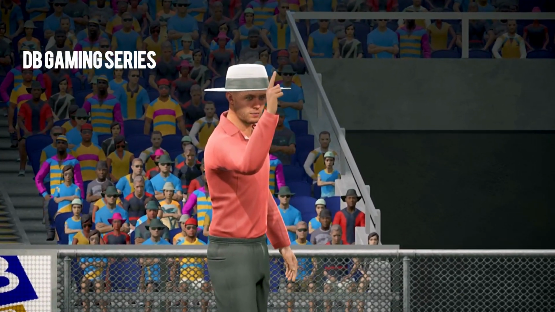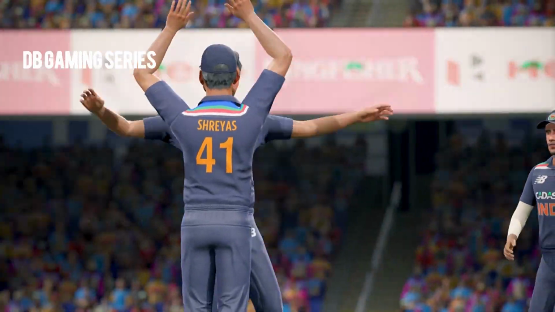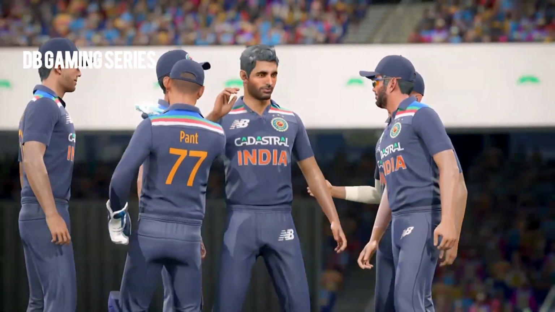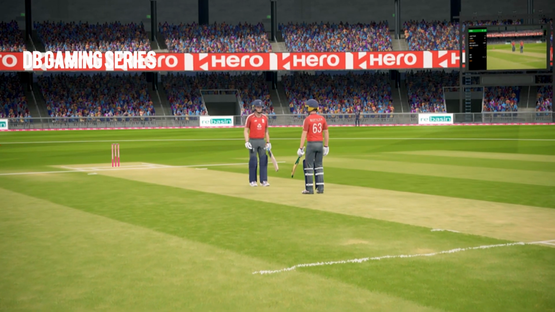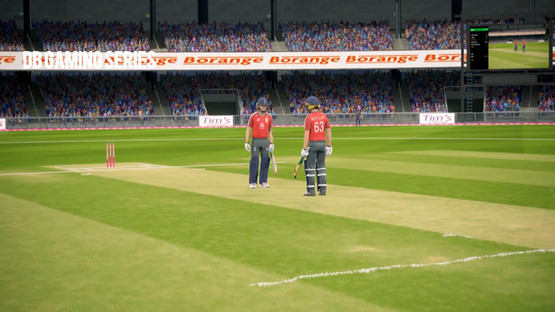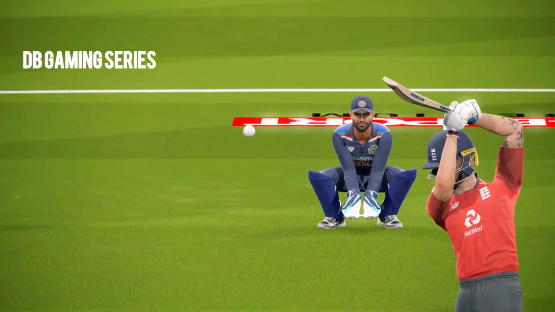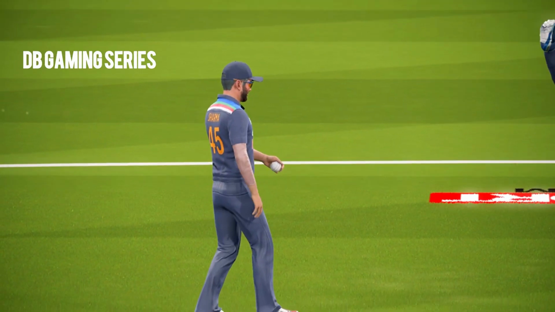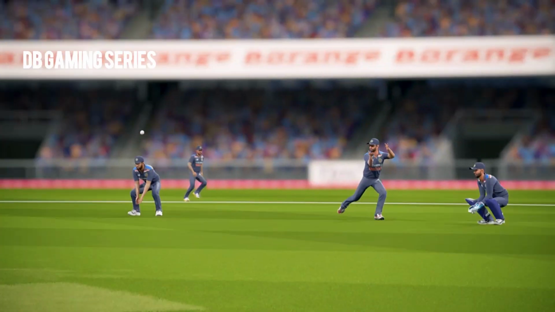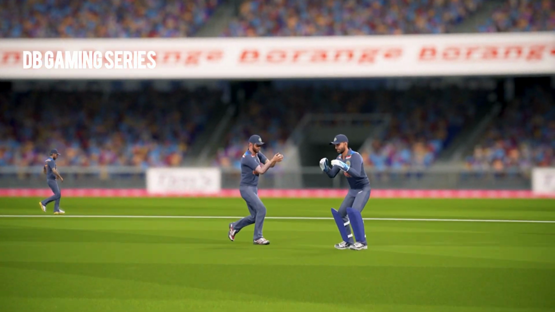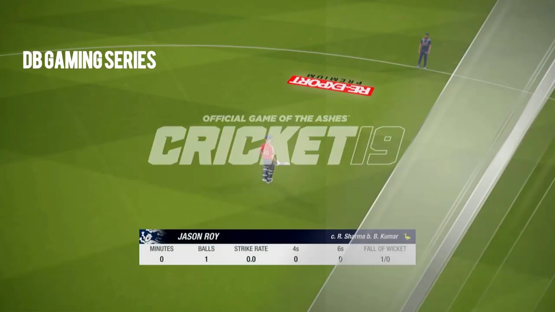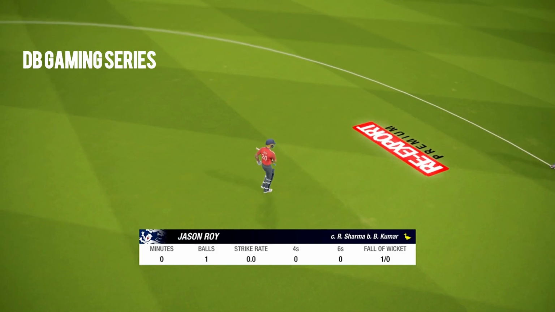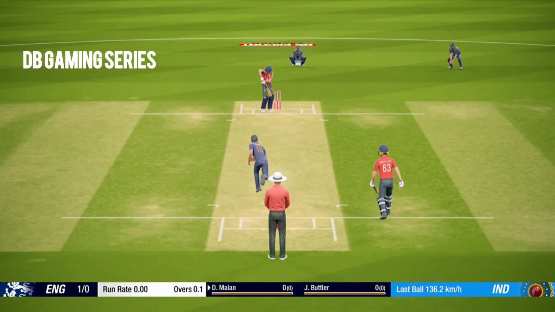India have struck early in the first over. Bhuvaneshwar Kumar once again gets his man, Jason Roy. A brilliant delivery, a bouncing delivery, and a brilliant take by Rohit Sharma as well, who was in the slips. Some good bounce. Jason Roy goes on his back foot, trying to play a drive, but misses out. And Rohit Sharma does not miss out whatsoever, as India get an early wicket. And Jason Roy walks back for a golden duck, with England under a bit of pressure.